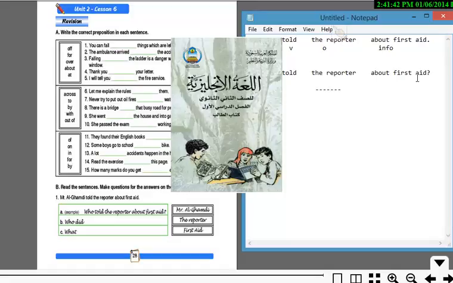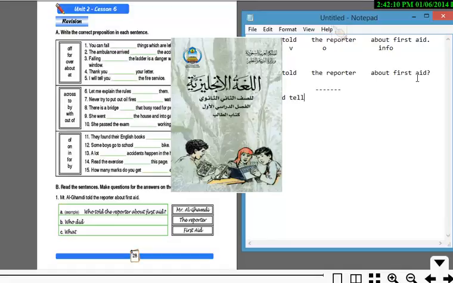We're going to say who, and then use the past tense: we're going to change the verb form into two verbs, did and tell. We're not going to say told, because if we use told again, we're asking about the subject. So who did tell,